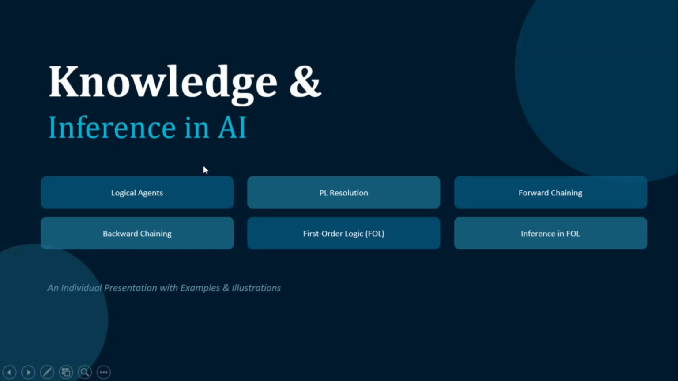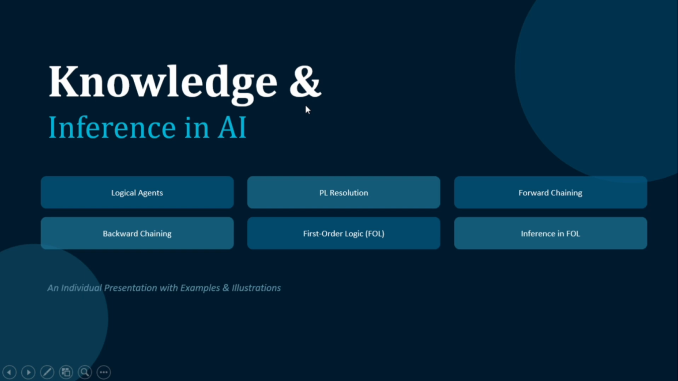Today I am going to present the topic of knowledge and inference in artificial intelligence. Artificial intelligence systems need knowledge to make decisions. They must be able to store information and use that information to reach conclusions. This process is called knowledge representation and inference. So let's start with logical agents.